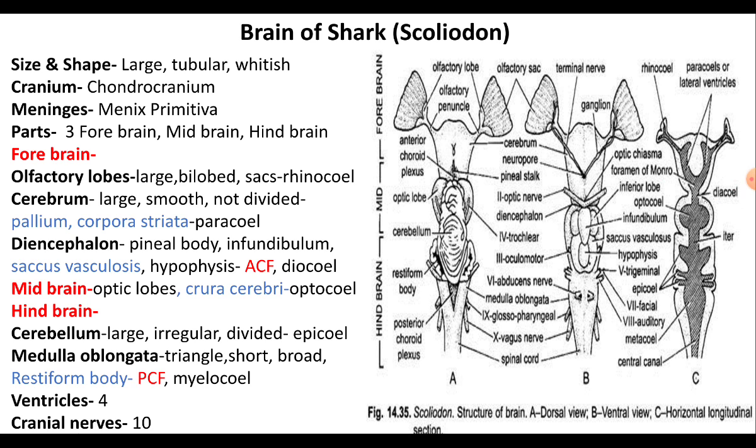In shark, the sensory fibers from the sense organs like ear and eye enter into the cerebellum, and these carry nerve impulses from the lateral line system. And this lateral line system is present only in aquatic animals. In shark, the pons orally is absent.